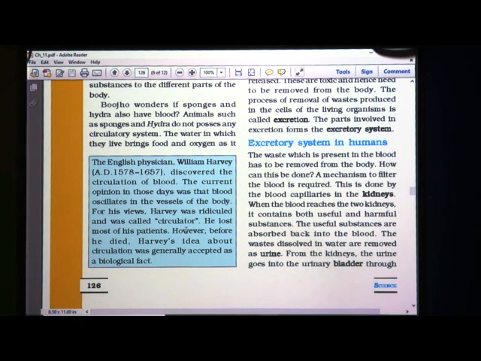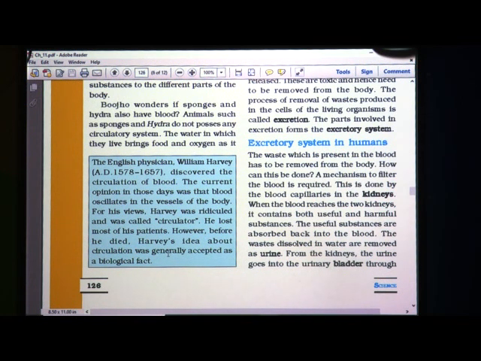So it means circulation. Why is it circulation? Because blood is transported from body tissues to the heart, heart to the lungs, then lungs to the heart, and heart again to the body tissues. That is why it is called circulation. He lost most of his patients. However, before he died, Harvey's idea about circulation was generally accepted as a biological fact.